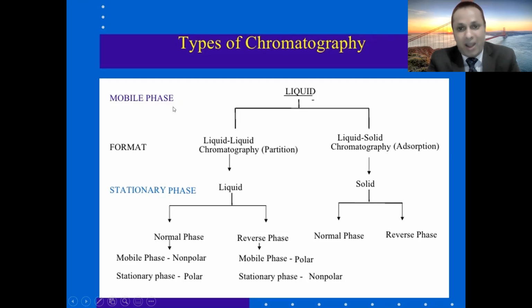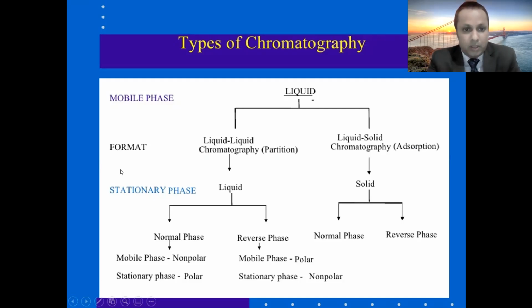If the mobile phase is liquid and the stationary phase is solid, then we call it liquid-solid chromatography, or adsorption chromatography. There's a difference between absorption and adsorption. Adsorption is a surface phenomenon: the atoms, molecules or substances get adsorbed onto the surface. While absorption is a uniform distribution of the particles.